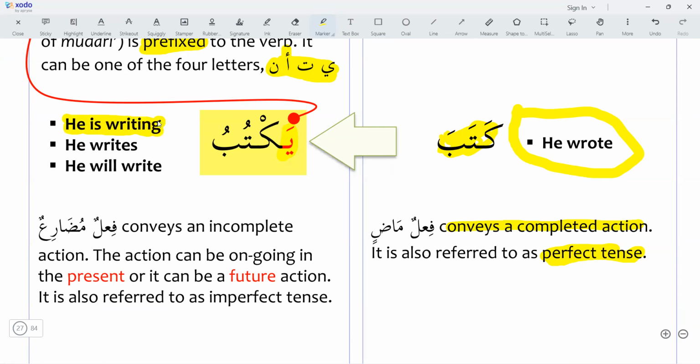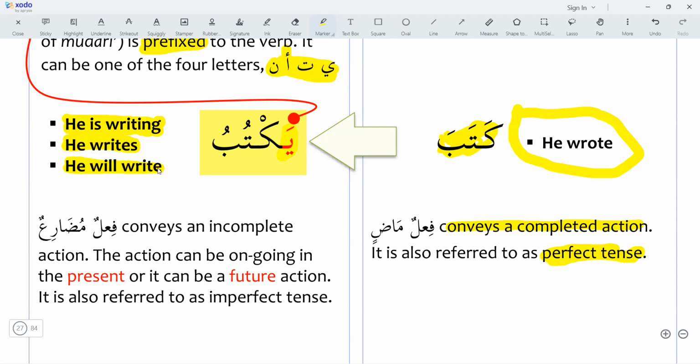Then the second meaning, it will give he writes, present indefinite. Then the third meaning, it will give you he will write. We can use it for the future also. So its meaning is also he will write. So it is giving us 3 tenses. He is writing, present continuous; he writes, present indefinite; and he will write, future indefinite tense.